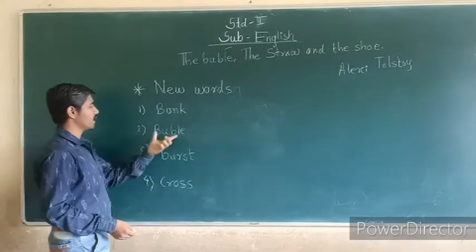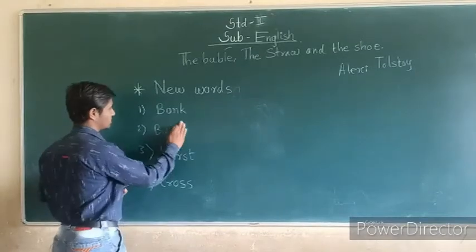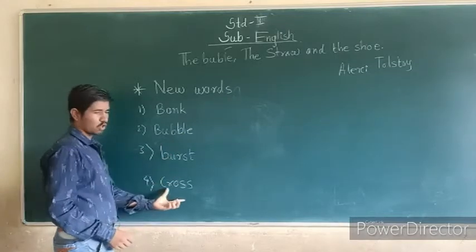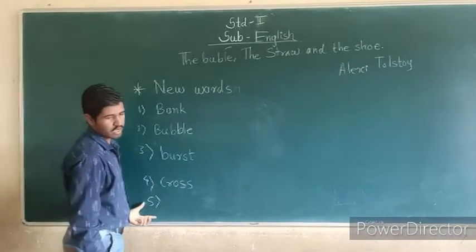Okay, we see bank, bubble, burst, cross. And the fifth one we see river.